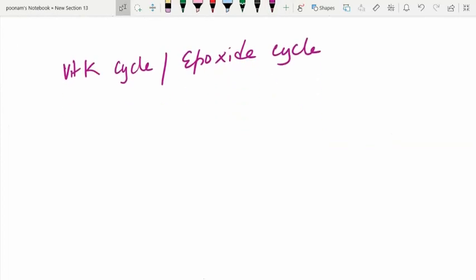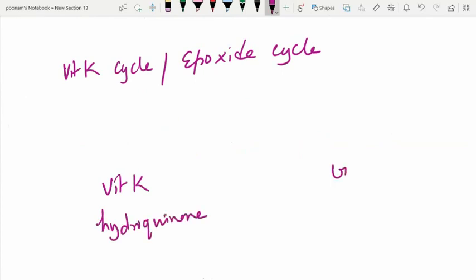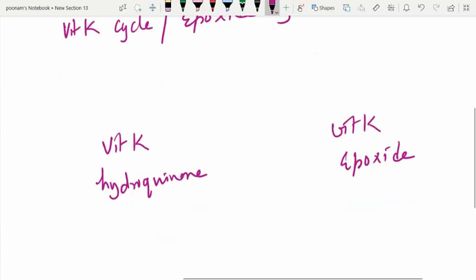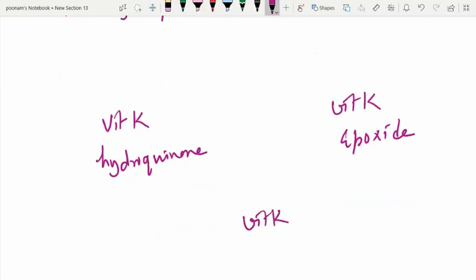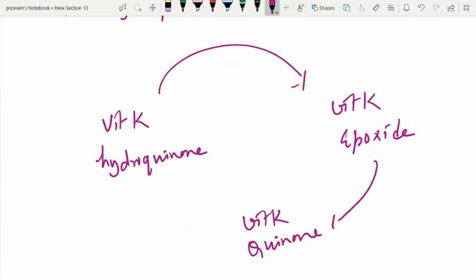This is a cycle which occurs in the liver, and there we talk about 3 different forms of vitamin K which interconvert. They are vitamin K hydroquinone, then we have vitamin K epoxide, then we have vitamin K quinone. So these are 3 different forms of vitamin K which are interconverted in this vitamin K cycle.